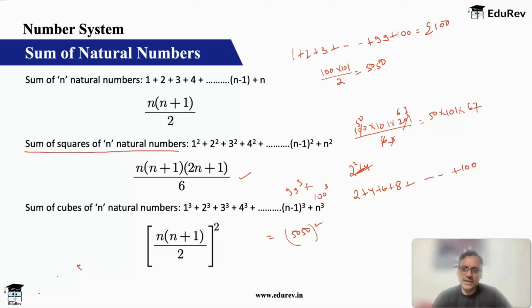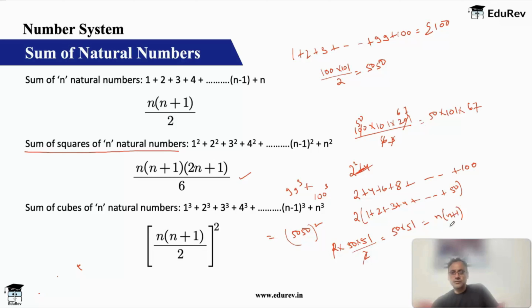What I can do is I can take 2 out. If I take 2 out, it becomes 1 plus 2 plus 3 plus 4 up to 50. So it is sum of 50 natural numbers. So it is 2 into n, which is 50, into n plus 1, which is 51, by 2. So it becomes basically 50 into 51, or it becomes n into n plus 1 as a rule.